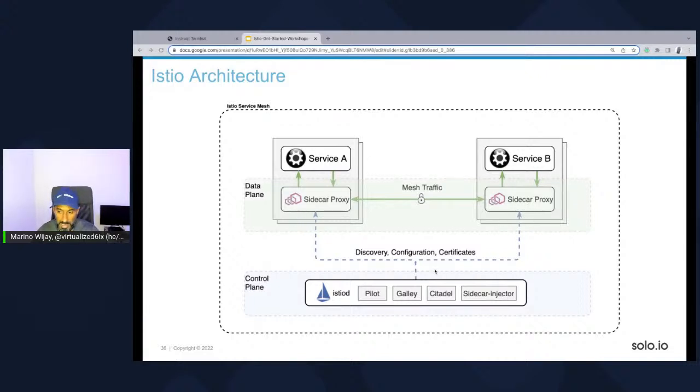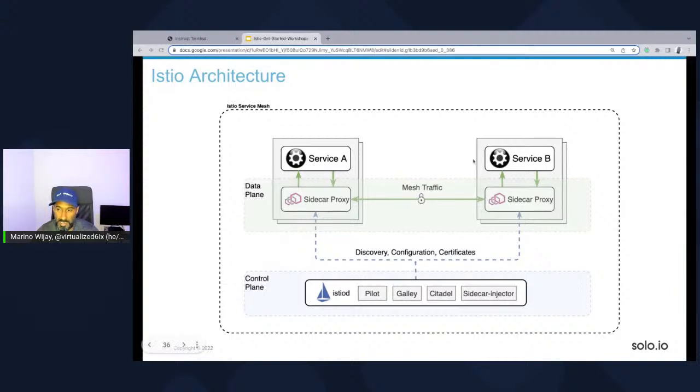In a pod, you'll see that there are 2 out of 2 services. The other thing too is that there are other services here that control configuration, service discovery, and even certificates to be able to provide identity to these sidecars. This is what Istiod is responsible for.